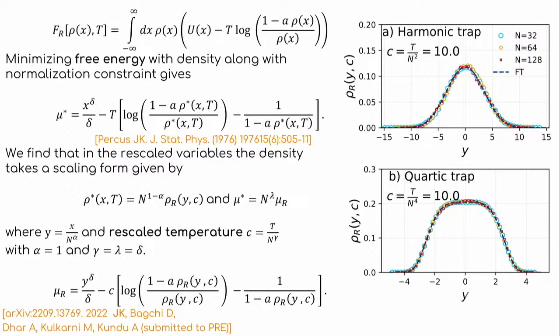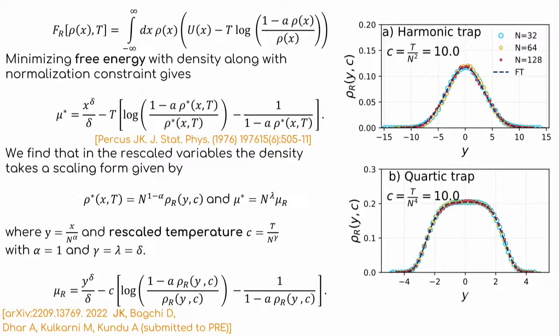So if you rescale the position by n, in this rescaled variable, what we find is that the important factor is the rescaled temperature, not the original temperature, and the rescaled temperature is T by n to the power gamma, where gamma equals 2 for harmonic and gamma equals 4 for quartic trap. And we verify whether this analytical solution is correct or not. Of course, we can't solve this transcendental equation analytically except for some asymptotics at high and low temperatures, but we solve it numerically and see whether it matches our Monte Carlo simulations or not.